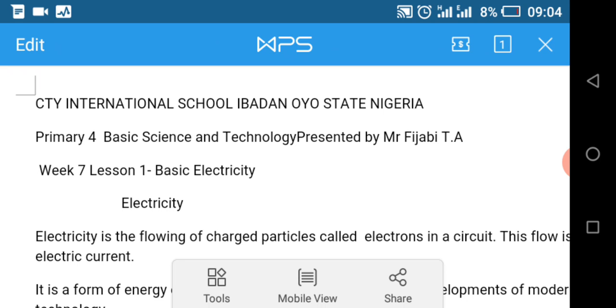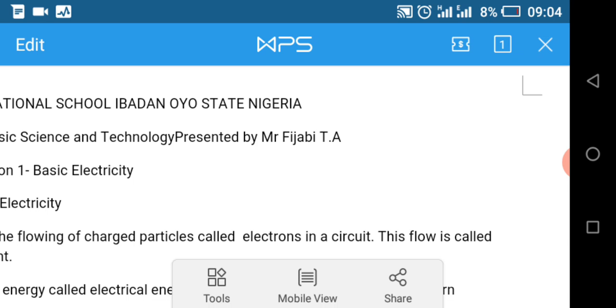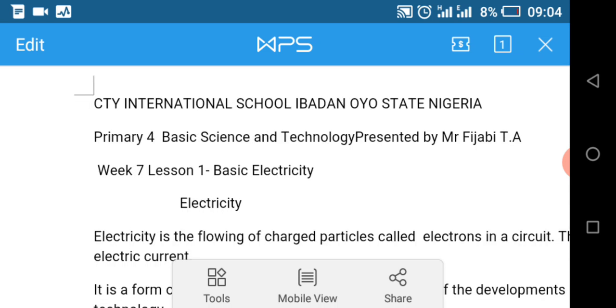This week on our basic science, we are going to look at basic electricity. Electricity is the flowing of charged particles called electrons in a circuit. This flow is called electric current.